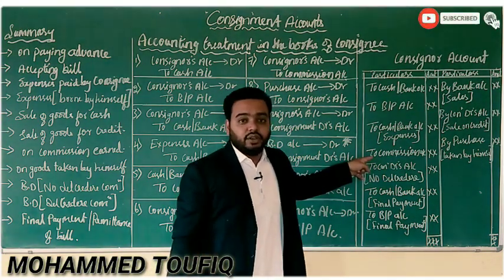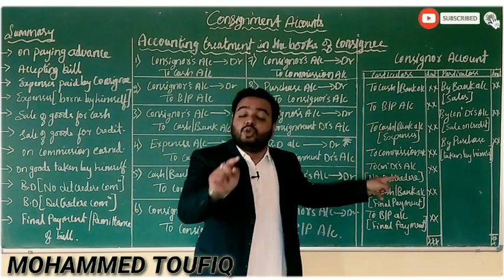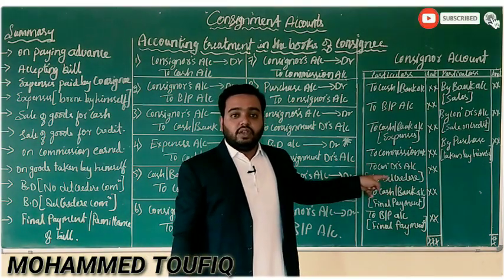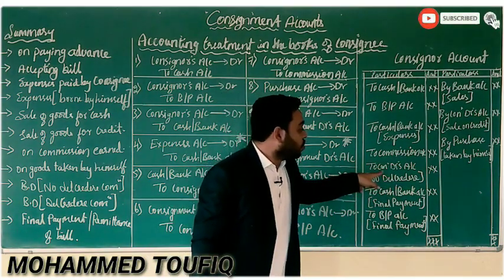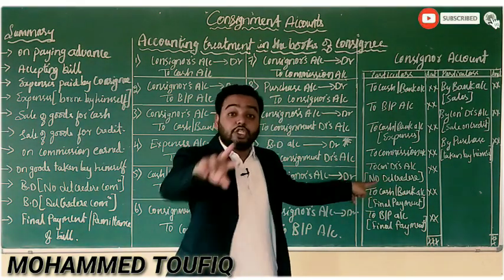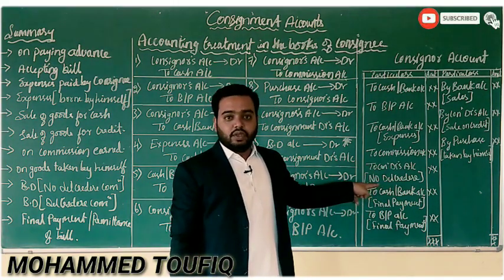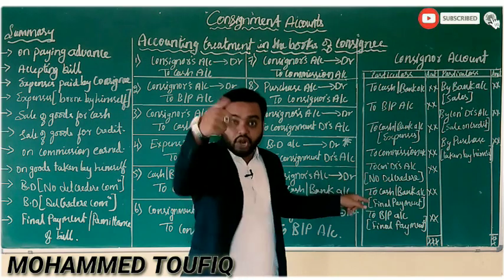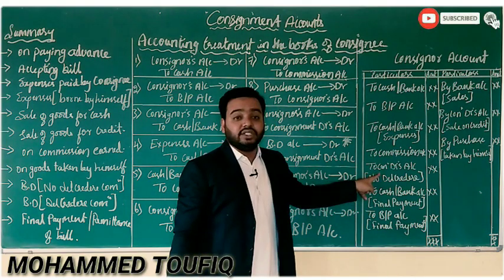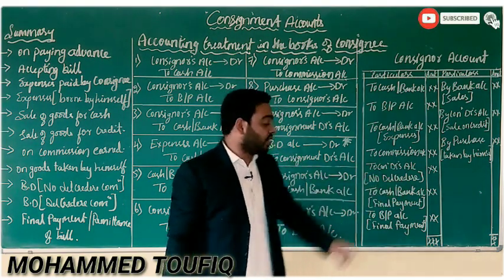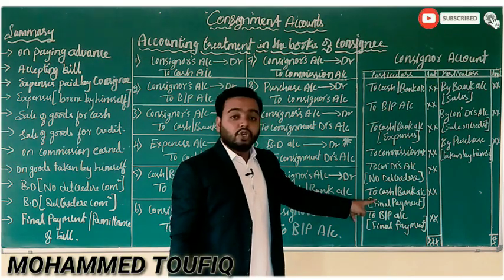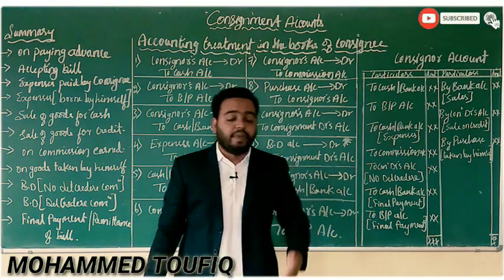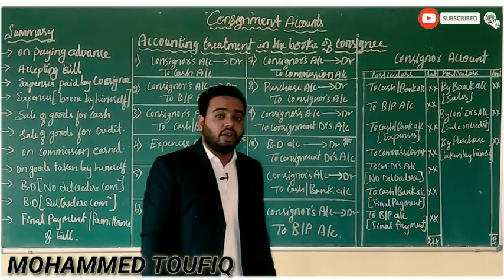Next, to commission, commission paid by the consignor to the consignee. Next, to consignment debtors account when there is no del credere commission. If there is a bad debt and there is no del credere commission, then it will be considered as to consignment debtors account. Then to cash or bank account, final payment made.